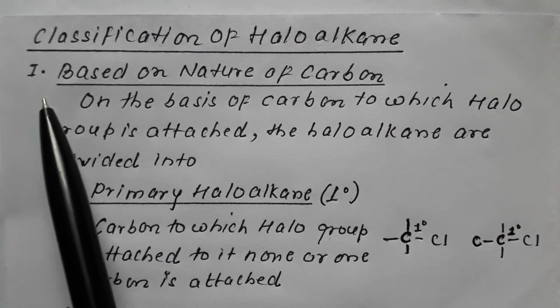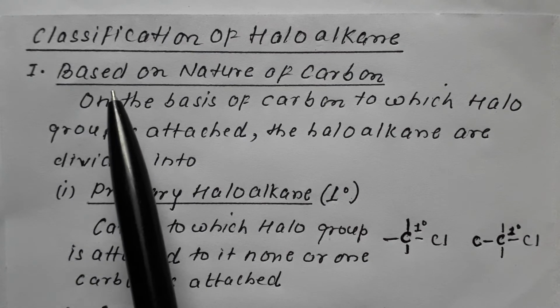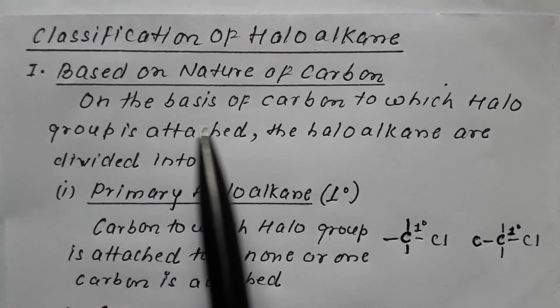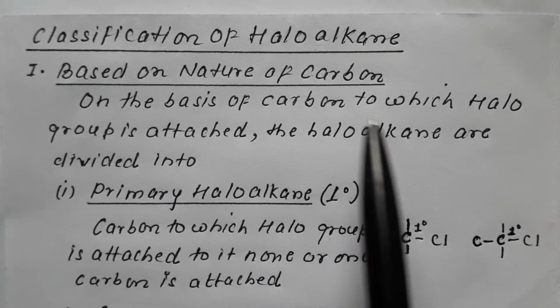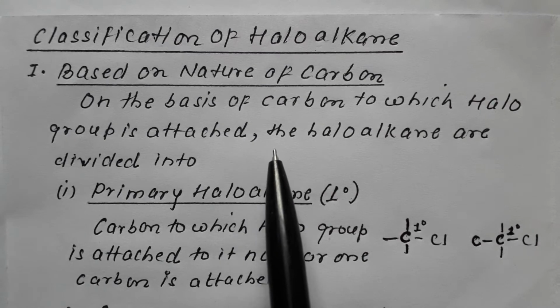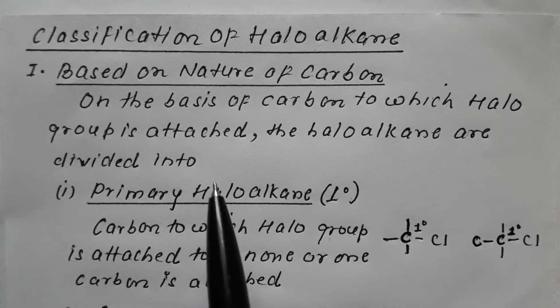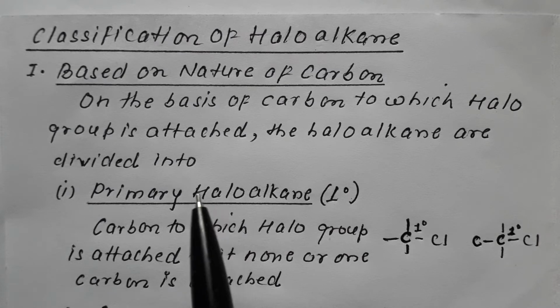The first is classification based on the nature of the carbon. So remember, on the basis of the carbon to which the halo group is attached, haloalkanes are divided into number 1 primary haloalkane, number 2 secondary haloalkane, number 3 tertiary haloalkane.